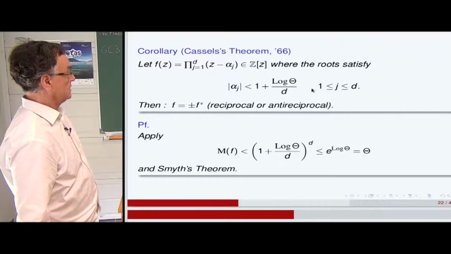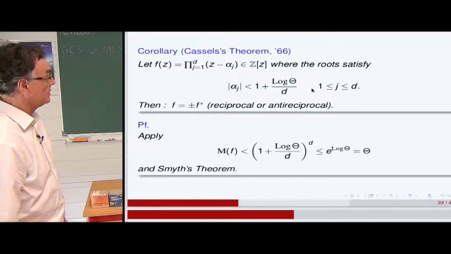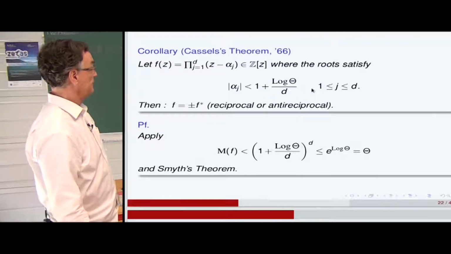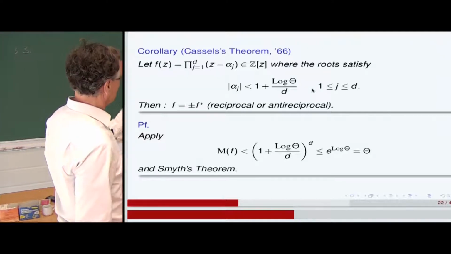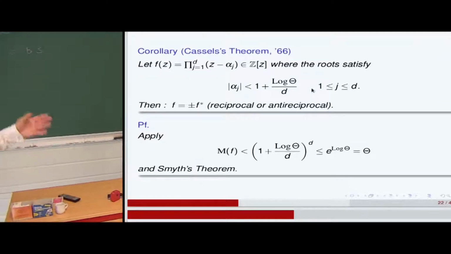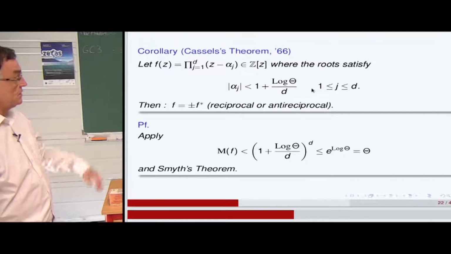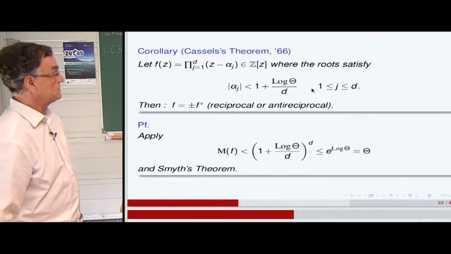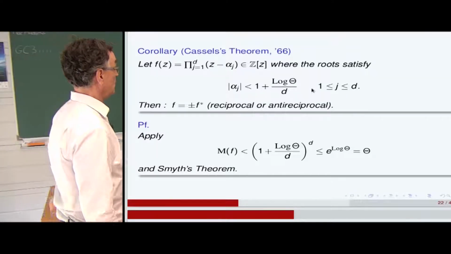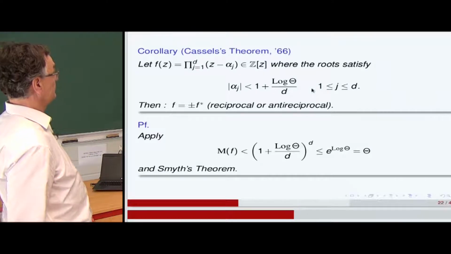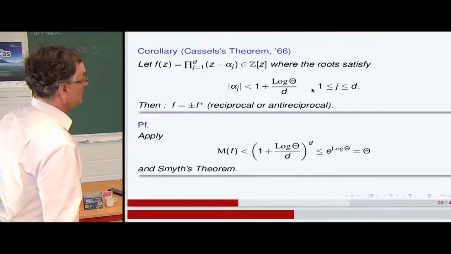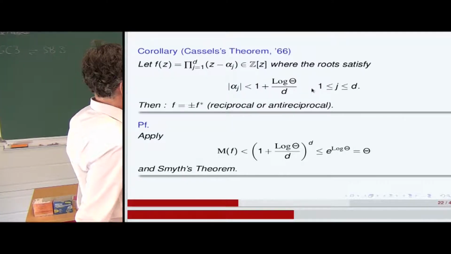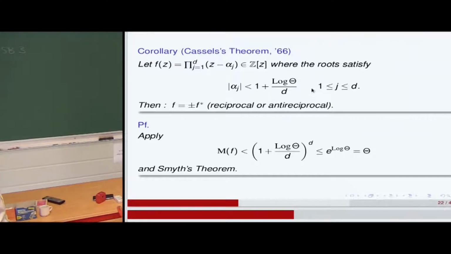So what is the relationship between reciprocity and lower bounds? There is a nice theorem by Cassels in 1966. If you take an integer polynomial where the roots all satisfy this inequality in modulus, the modulus of alpha_j less than 1 plus log of the smallest Salem-Pisot number theta divided by the degree, then f is reciprocal or anti-reciprocal. When there is a minus, it's called anti-reciprocal.